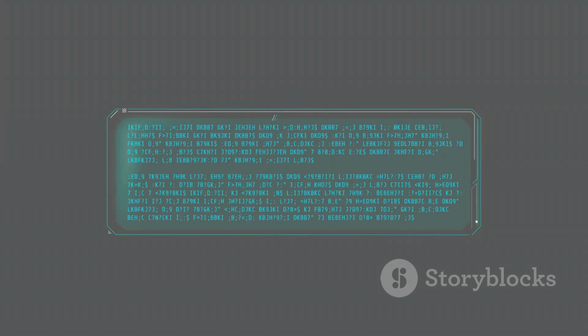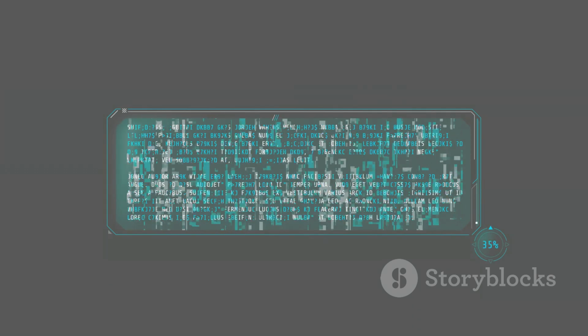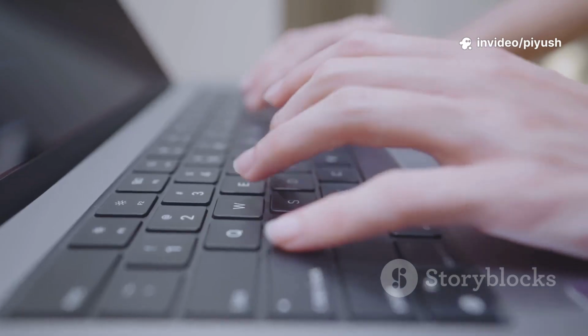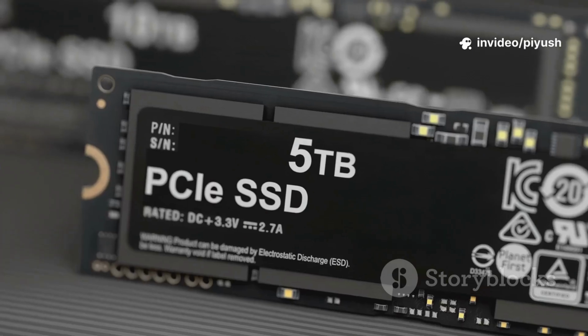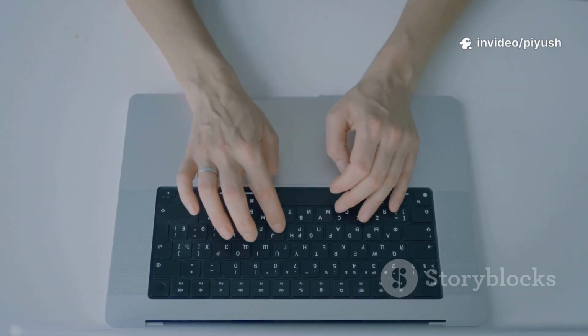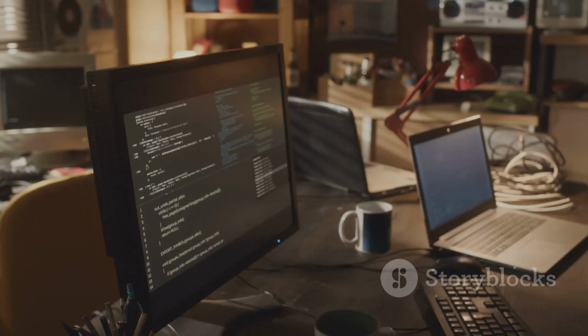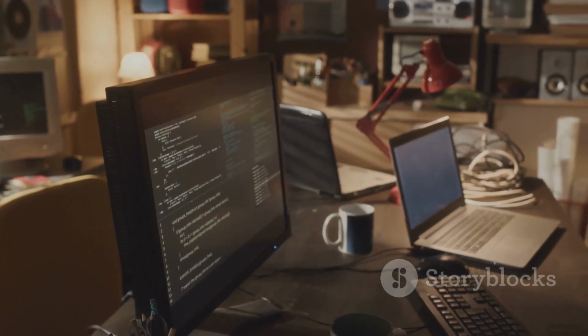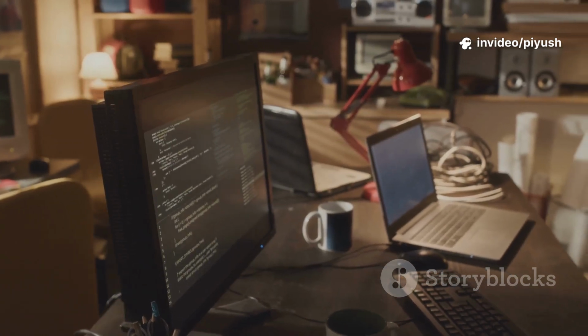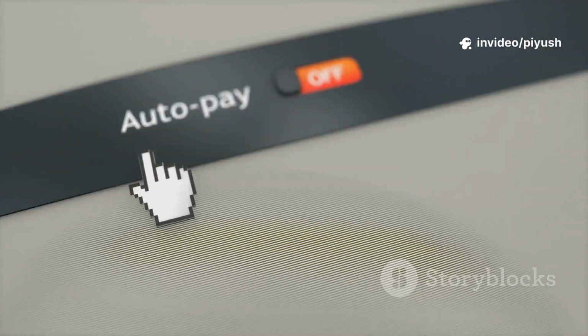This is entered in the field labeled Enter the amount of space to shrink in MB. A good rule of thumb for a beginner is to allocate between 30,000 megabytes, which is 30 gigabytes, and 50,000 megabytes, or 50 gigabytes. This provides ample room for the Linux operating system itself, plus plenty of space for future applications and files. Once you've entered your desired amount of space to free up, click the Shrink button.